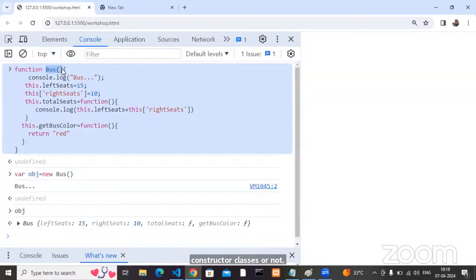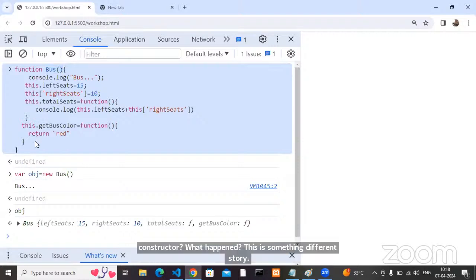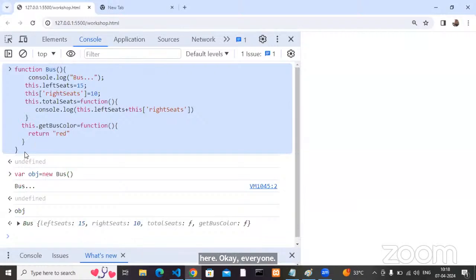Come on. All are okay? Okay, how we can pass that data to the constructor? This is something different story. Need some more time, that's okay, fine. Okay, up to here, okay, everyone? Functional class. Up to here, okay, everyone? About the functional class.